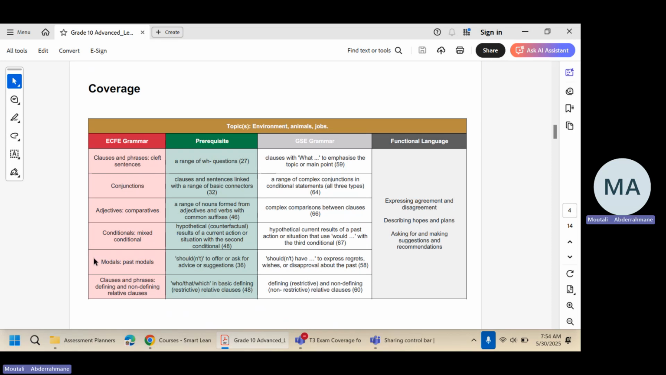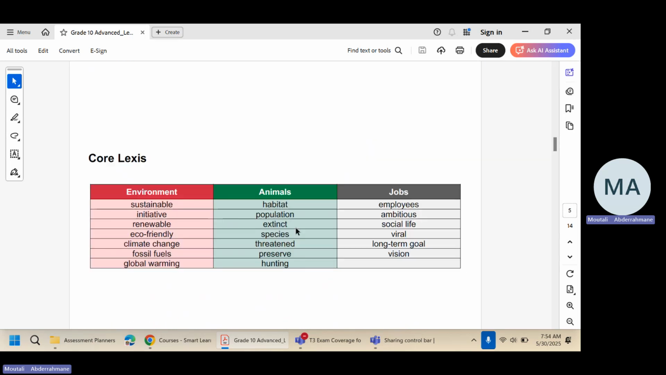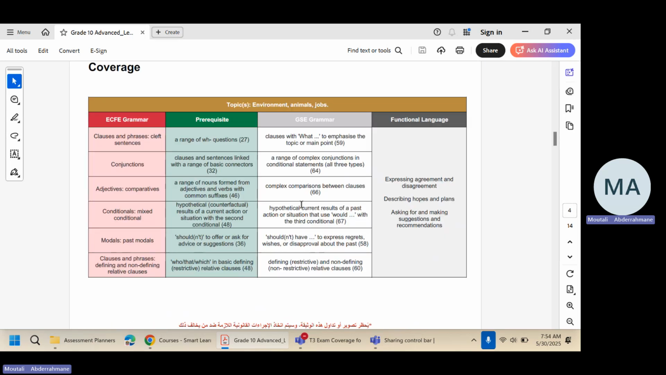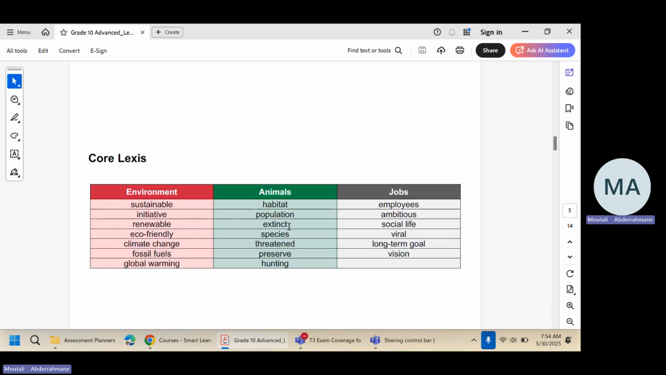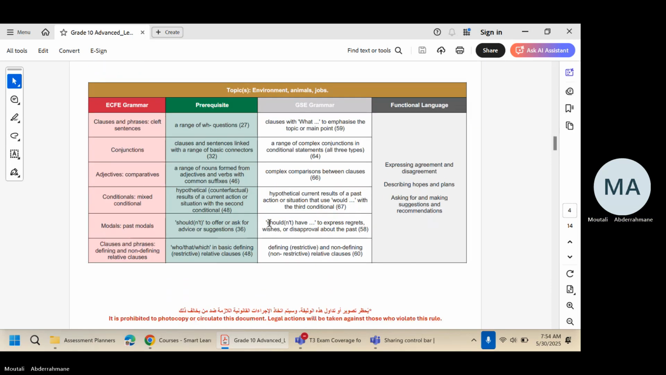And the next topic is past modal verbs. The verbs in the past, like would have done something, have said something. And clauses and phrases, specifically defining and non-defining relative clauses. So these topics will be covered in the exam. On the left, you see grammar. These will be covered in the exam. They are likely to be in the maze section, any of them or some of them.